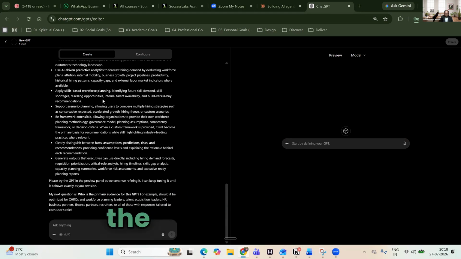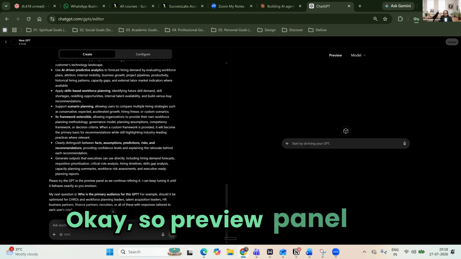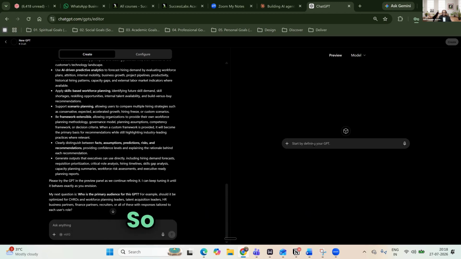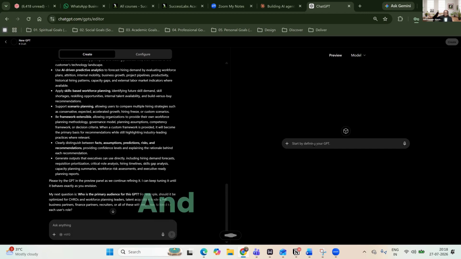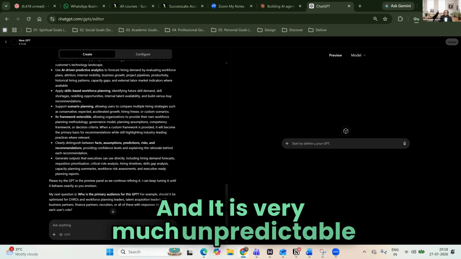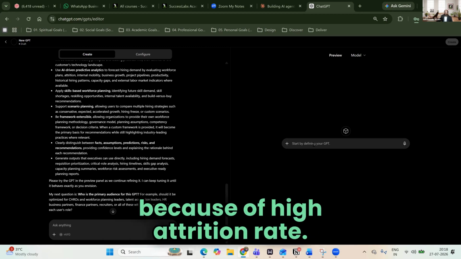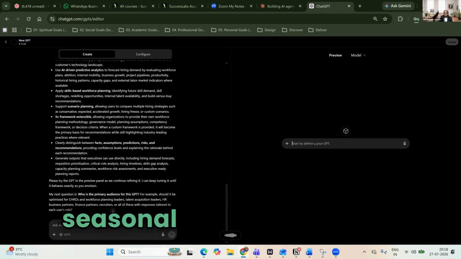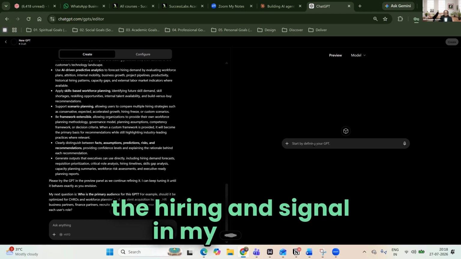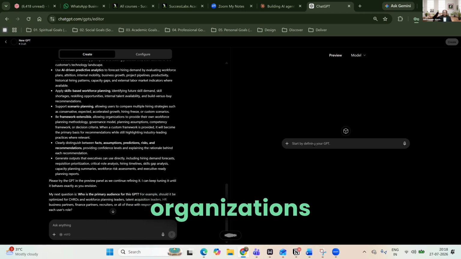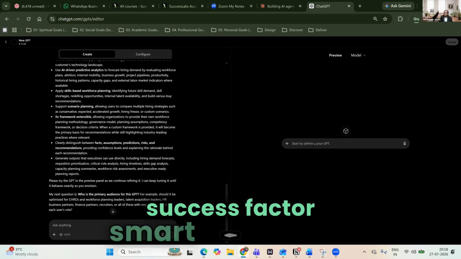Okay, so the preview panel I'm already looking at. Preview panel, start by defining your GPT. So what I will tell it is: we are hiring for the retail sector in the US and Canada, and it is very much unpredictable because of the high attrition rate, especially with the seasonal factor also there. So how can I predict any of the hiring signals in my current organization? We are using SAP SuccessFactors and SmartRecruiters.